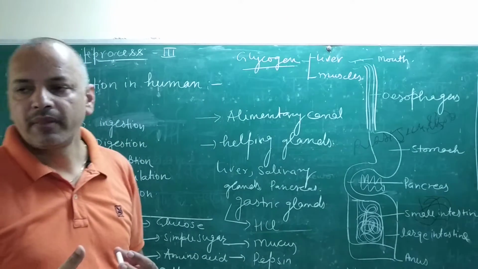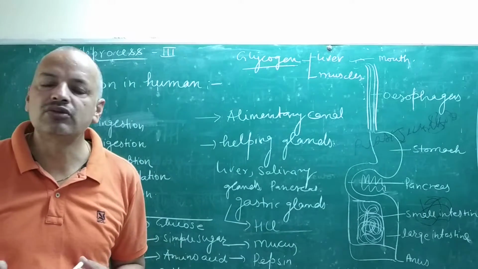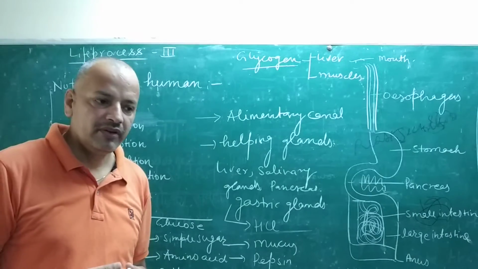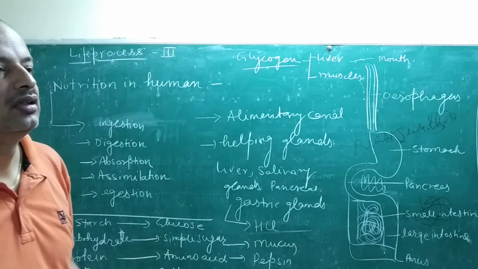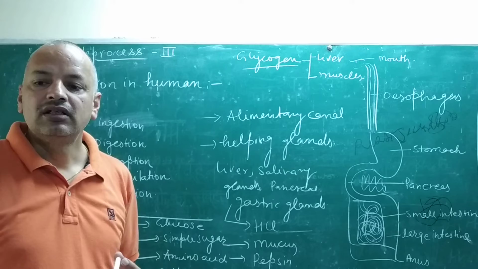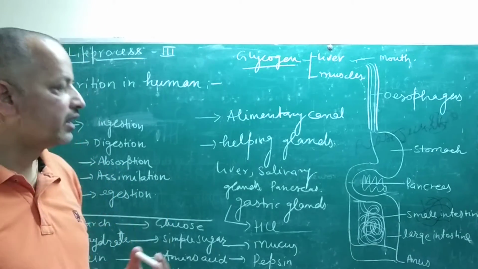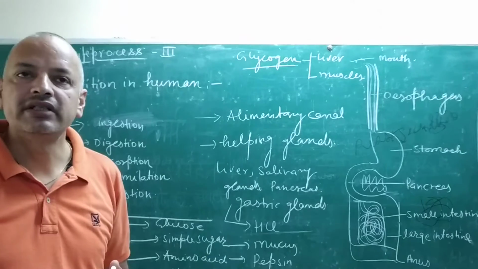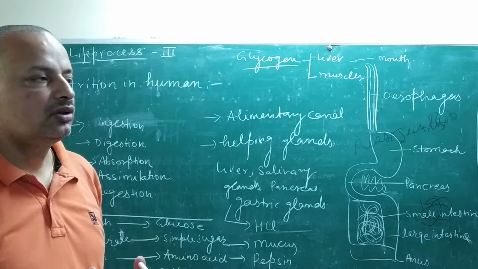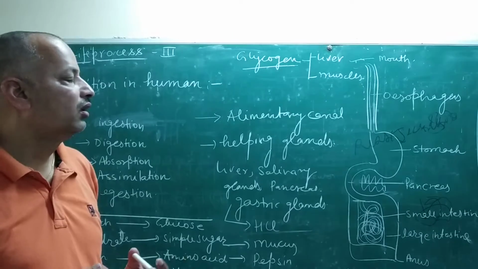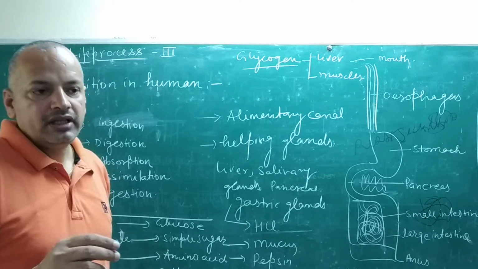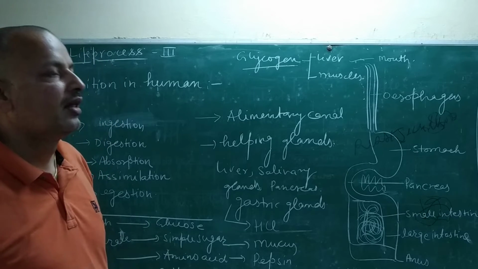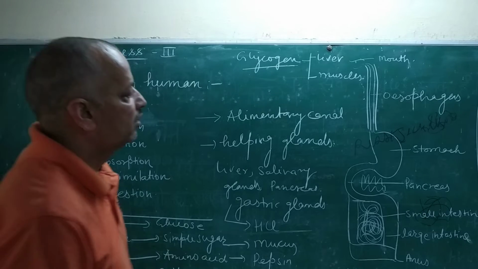So food is subjected to digestion because of the physical and chemical action of the alimentary canal. There is no chemical release in the wall of the esophagus, but its muscular wall squeezes the food and converts it into small portions.